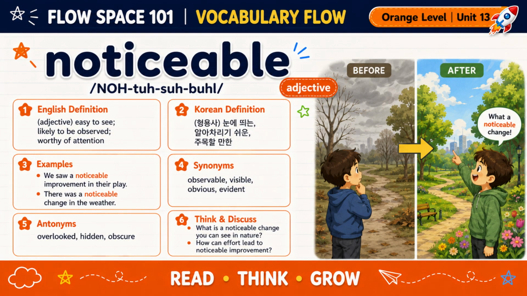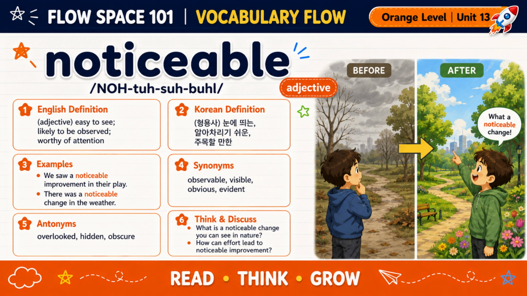Our next word is noticeable. Say it with me, noticeable. Noticeable is an adjective. It means easy to see, likely to be observed, or worthy of attention. For example, we saw a noticeable improvement in their play. Another example is, there was a noticeable change in the weather.